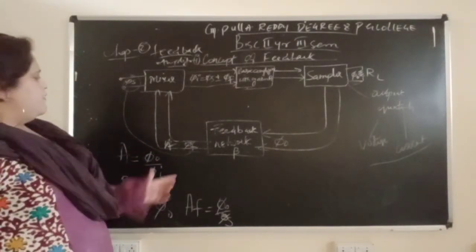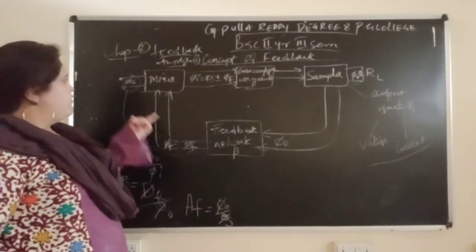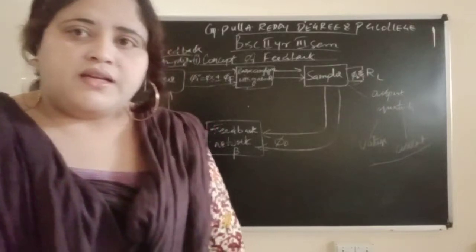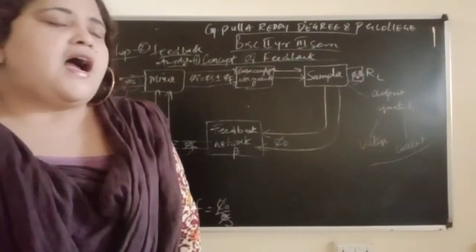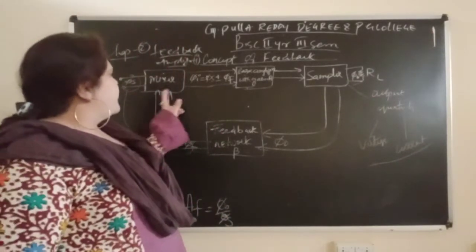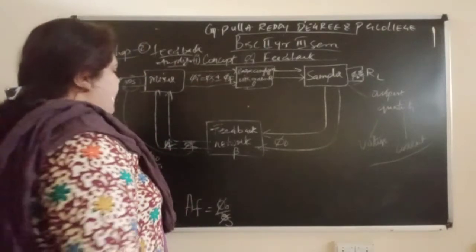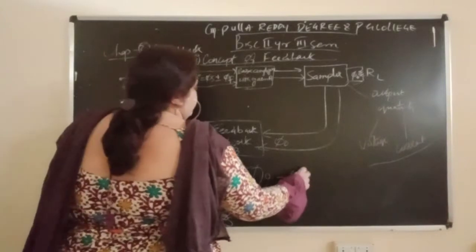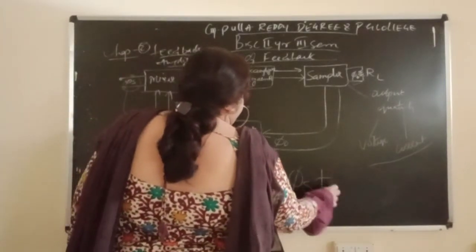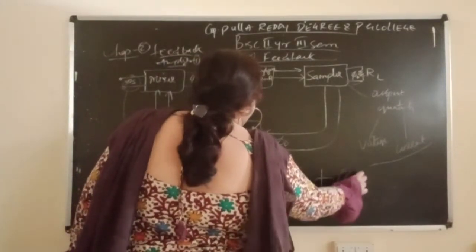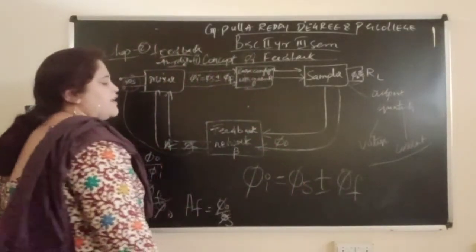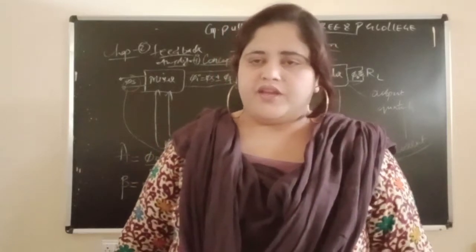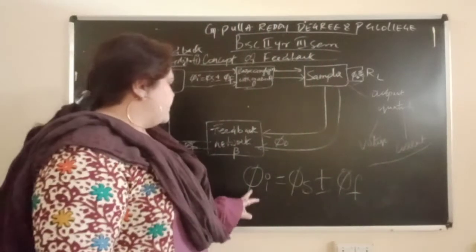It will mix phi f with phi s, the external signal source. After mixing, it will give the input in this form: phi I is equal to phi s plus or minus phi f. Means it will not know whether the feedback is positive or negative.